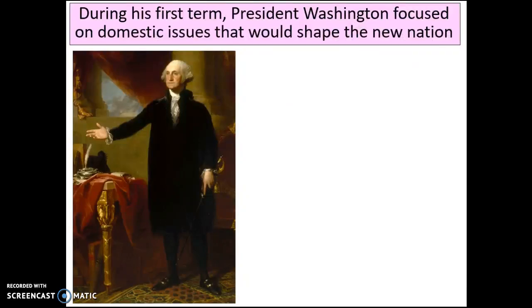So, the first bit of this that we're going to talk about is going to be some of the domestic issues that Washington is going to face while he is president of the United States. So there's 2 types of issues that you run into when you're talking about national problems. You're going to run into foreign issues, which are obviously issues that happen outside of your country. And then you're going to run into domestic issues, which are things that are going to happen within your country, problems that you have from within.